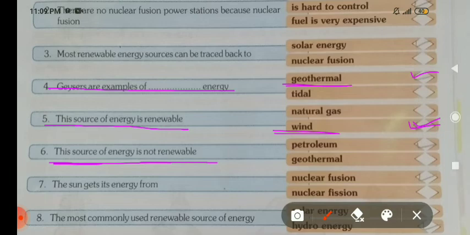It is petroleum. You can tick petroleum here. Seventh, the sun gets its energy from nuclear fusion. You can tick nuclear fusion here.